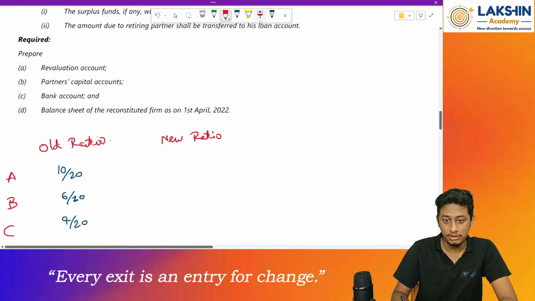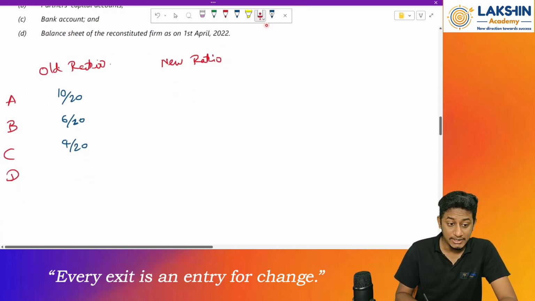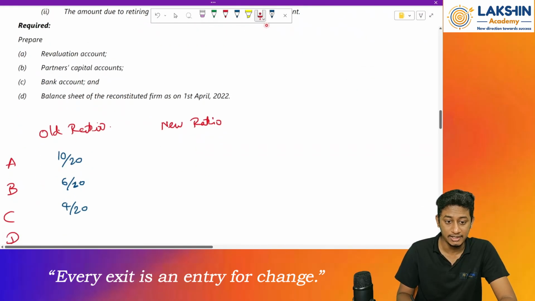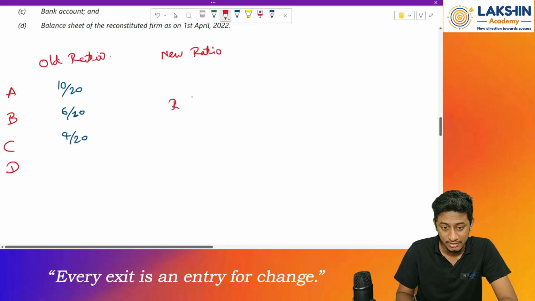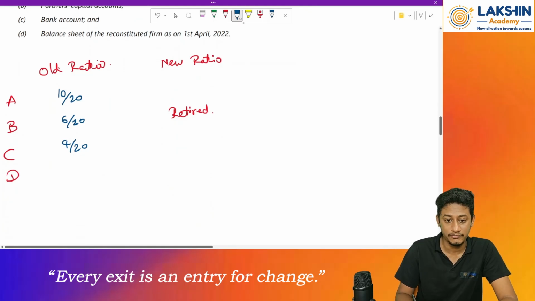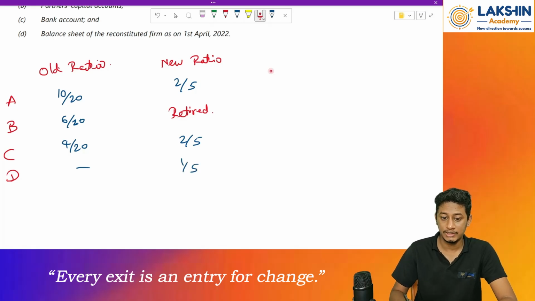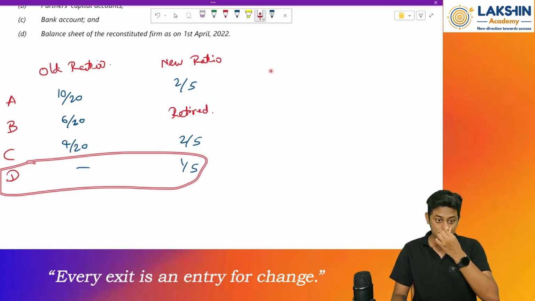Now comes the new ratio. New ratio is 2:2:1. But will Mr. B have a new ratio? Who retired? Mr. B. So in case of Mr. B, I will write retired. So the new ratio is 2:2:1. 2 plus 2 plus 1 is 5. So 2/5, then again 2/5 and at the end 1/5 for D. Always the new partner admitted will be the last in the ratio. Clear? Now we need to find the gain ratio.